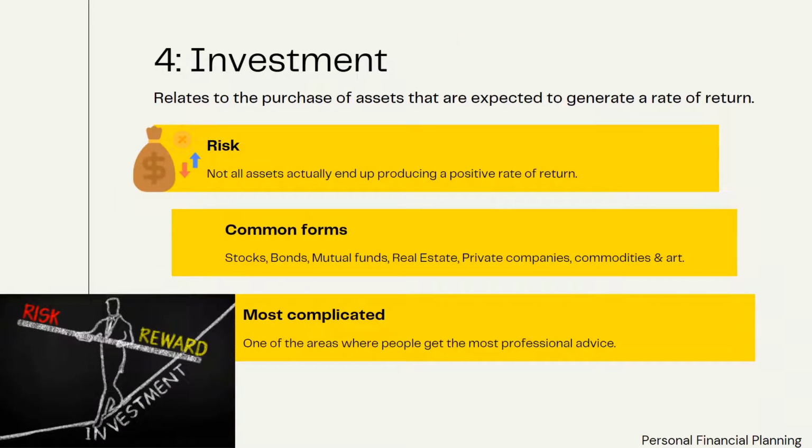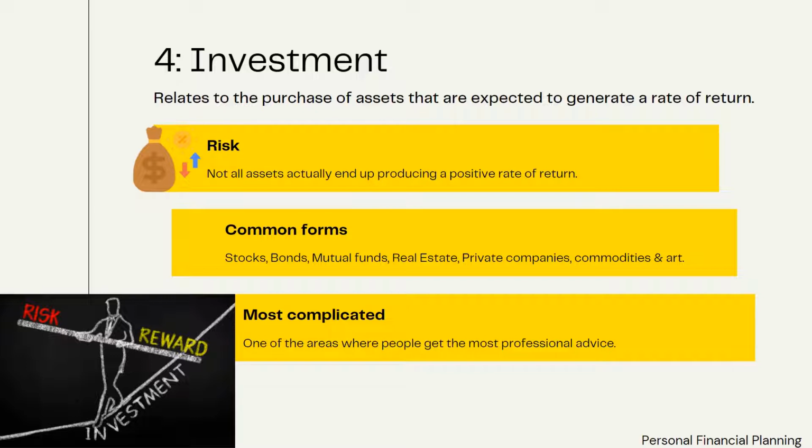Now the fourth one, let's talk about investment. It relates to the purchase of assets that are expected to generate a rate of return, with the hope that over time you will receive back more money than you originally invested. Investing carries risk, of course, and not all assets actually end up producing a positive rate of return. This is where we see the relationship between risk and return.